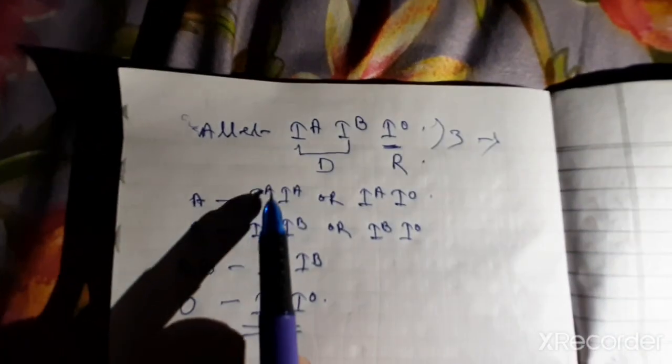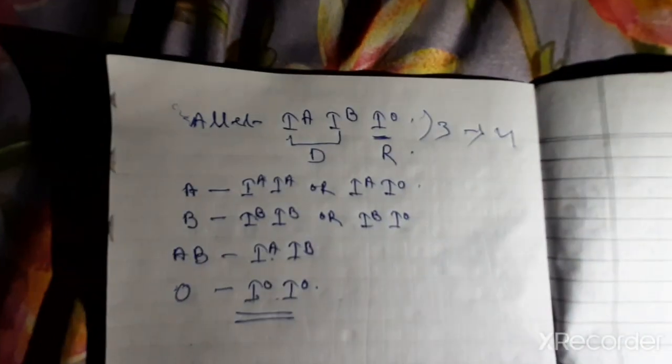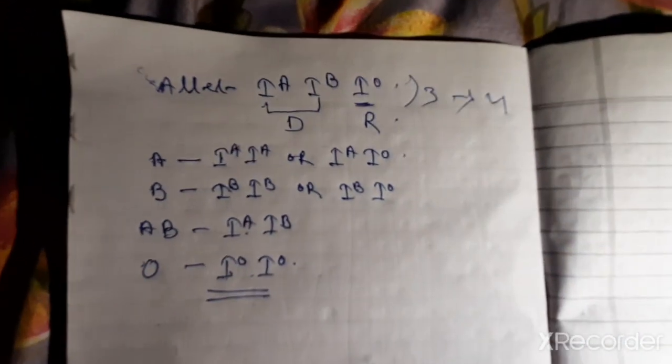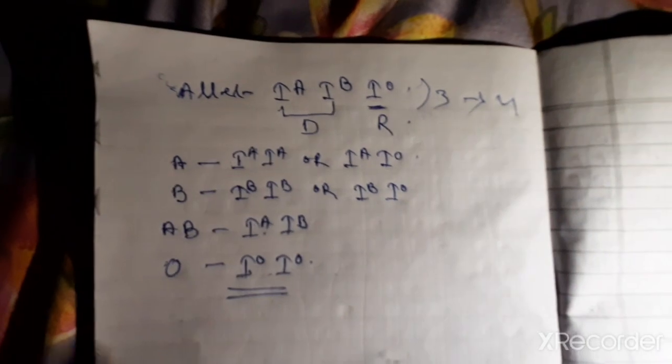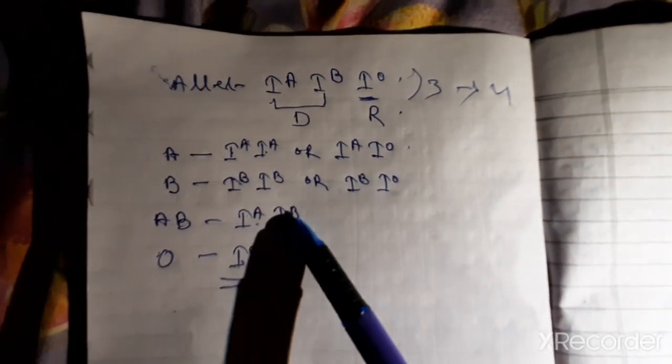That means these three alleles control how many characters? 1, 2, 3, 4. That means 4 characters. Okay, 3 alleles control 4 characters. And these 4 characters are called phenotype.